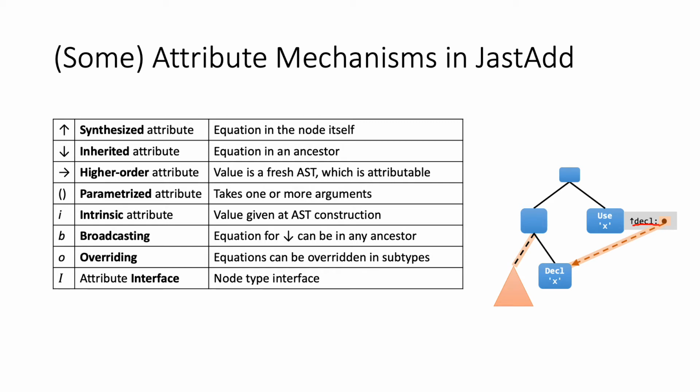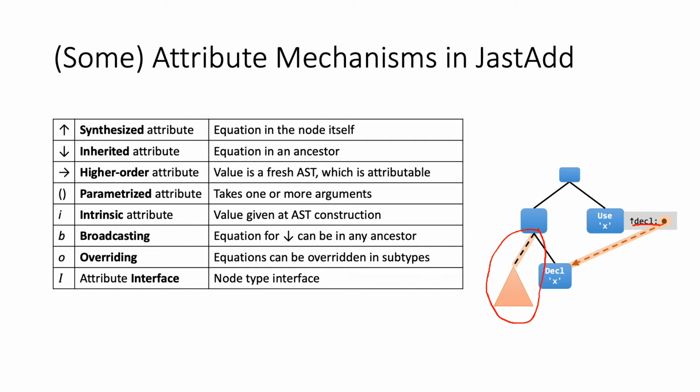In this example, the decl attribute here is a synthesized attribute that refers to the declaration node. But to actually find the declaration node, you need to get information from the context. And that is implemented using an inherited attribute. We also support higher order attributes, and here the value is a subtree. And this subtree can also have attributes. Parameterized attributes allow values to be sent around, and this can, for example, be used when you search for a name, and then you can pass the name to search for.